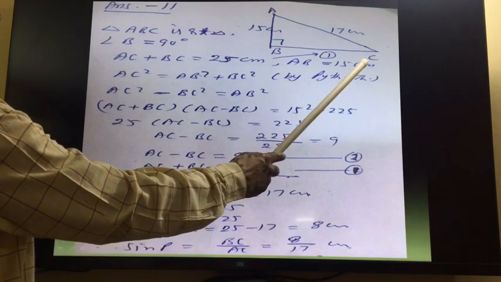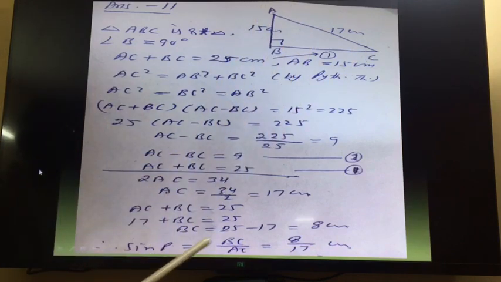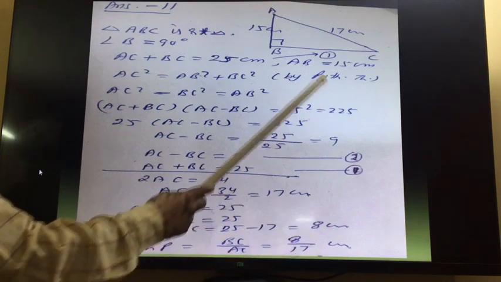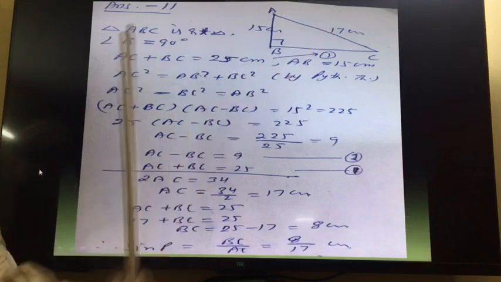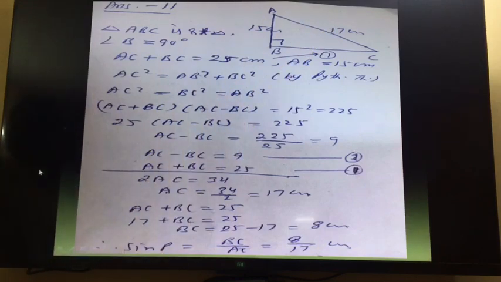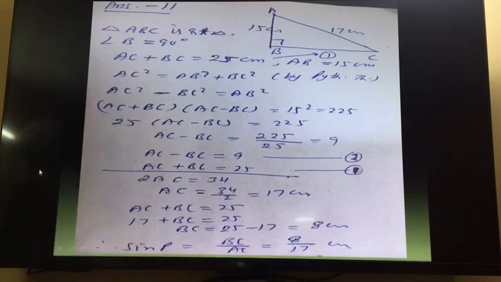So the perpendicular is BC upon hypotenuse AC. So sin A is equal to perpendicular BC upon hypotenuse AC. BC we have already calculated, 8, upon AC is 17. So we got the value of sin A for this angle: perpendicular upon hypotenuse.